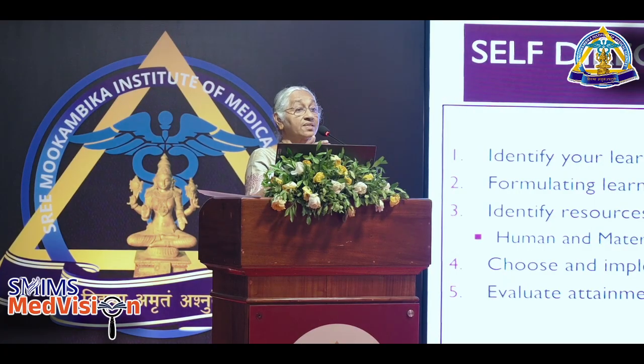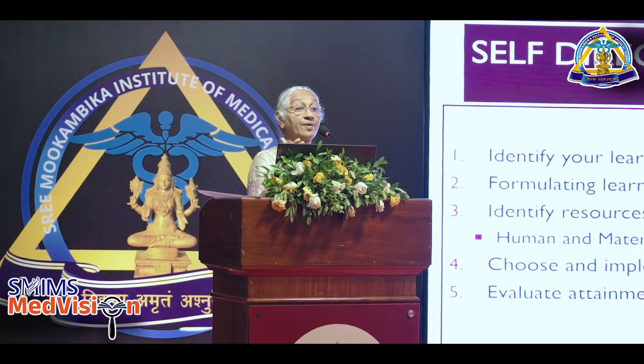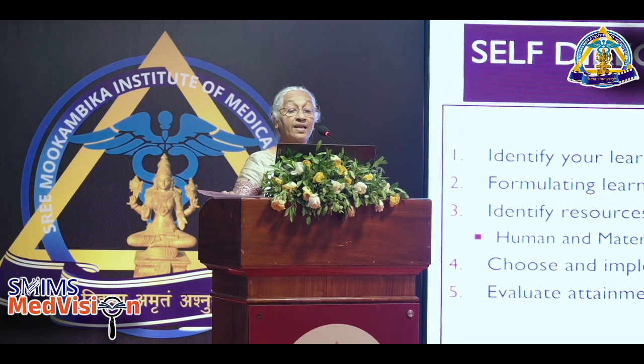Otherwise the student will just read that portion in his prescribed book and come, that's it. But no, you have to expose them to other human resources and material, maybe go and read Harrison also. Then choose and implement learning strategies. Everybody's strategy is different. Some will study in a group, some will prioritize, some will make a map, some will create models. Some of them may be kinesthetic learners. They are all different styles of learners. So they will choose different methods, and then they will evaluate.